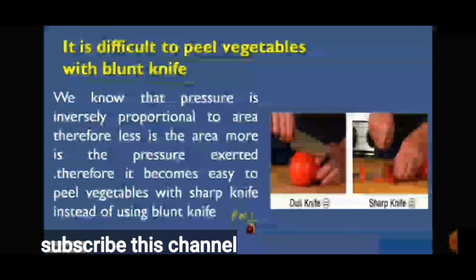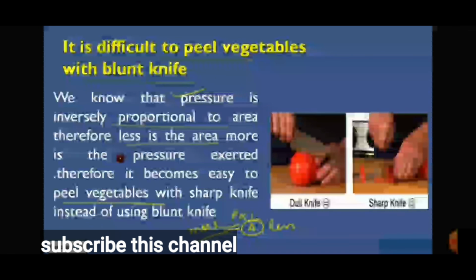But if the knife is very sharp, even with less pressure you can cut easily. So if the knife is blunt, we have to give more pressure to cut. If the knife is sharp, you give less pressure.